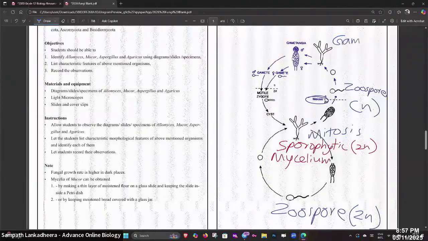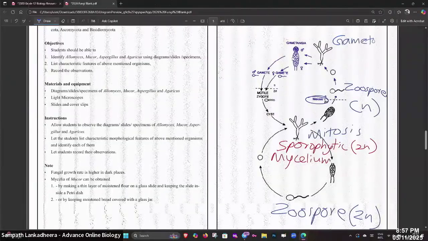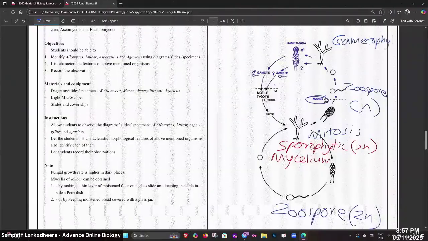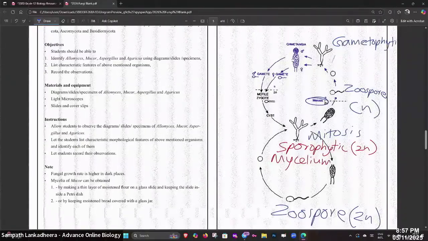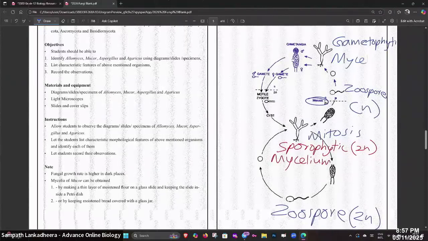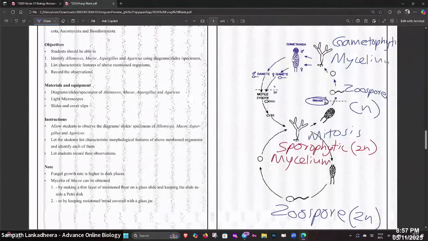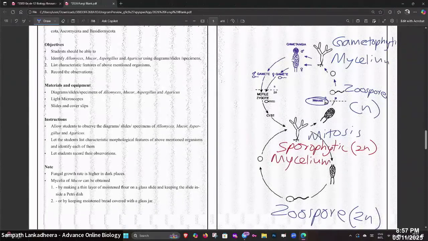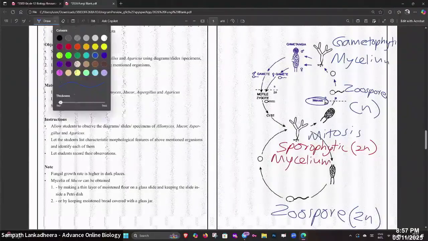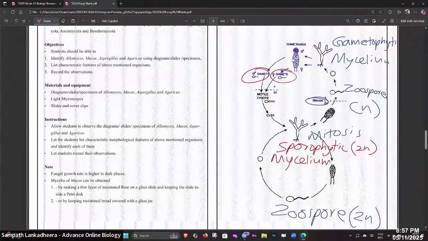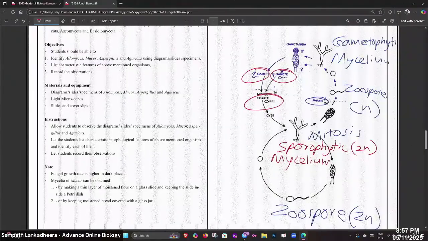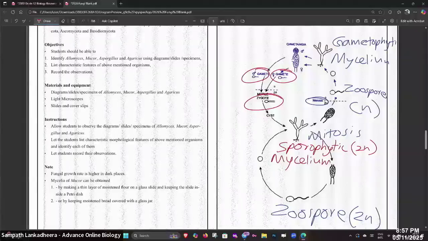You don't need to know the life cycle. Gametophytic mycelium is not the important part. Now, they make male and female gametes. They unite and then form the mycelium back again. You don't have to remember this life cycle, no need.